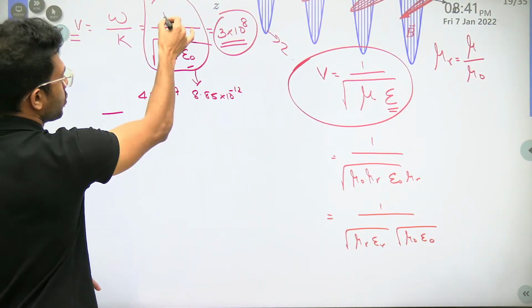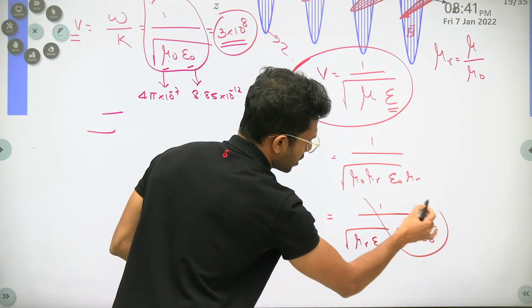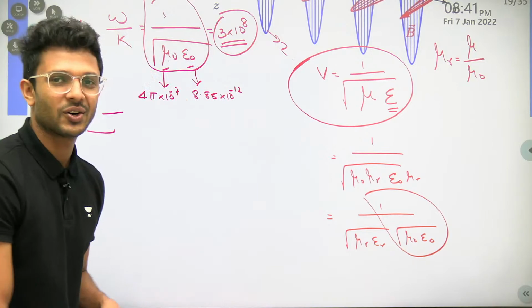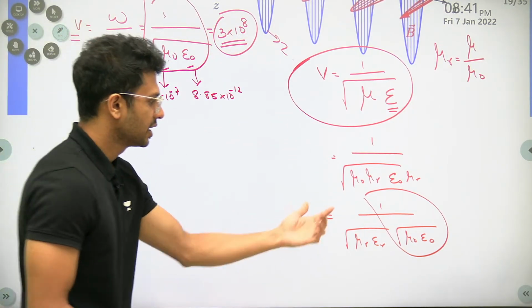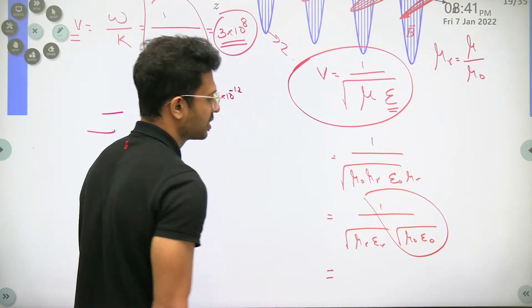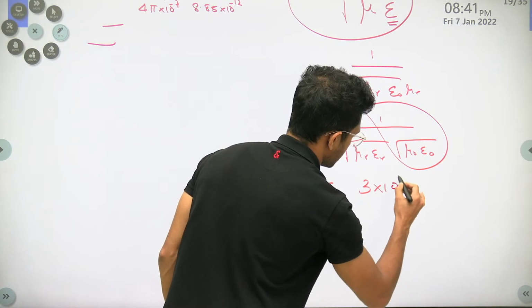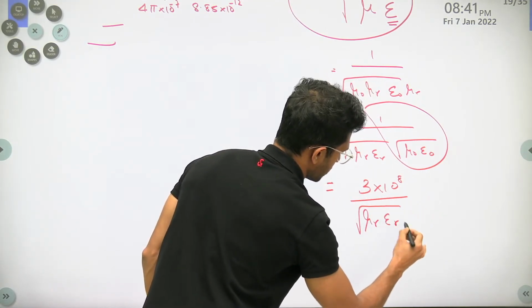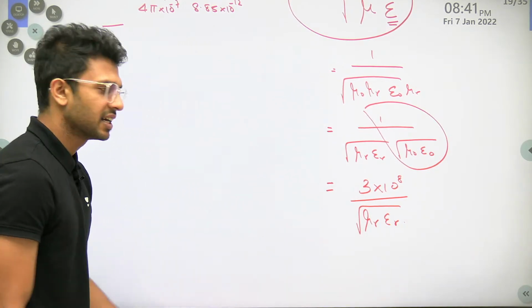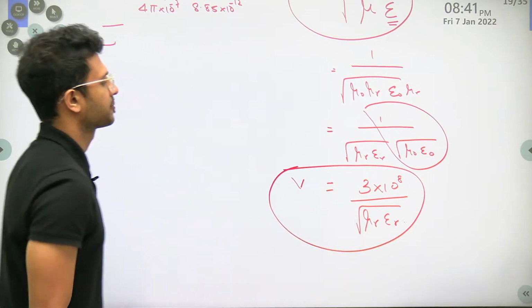That has a value of 3 into 10 power 8. So we can substitute it here and write it as 3 into 10 power 8 divided by root of mu r epsilon r. This will also give you the value of velocity in that given medium.